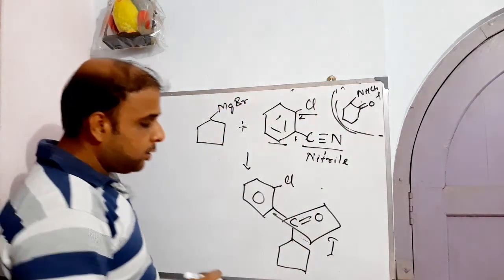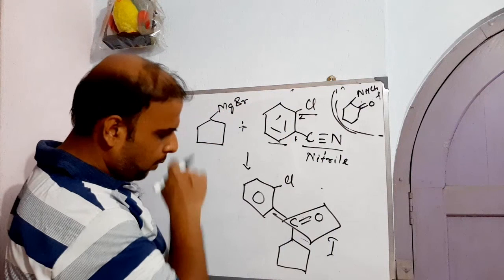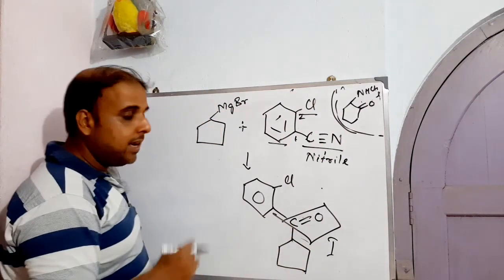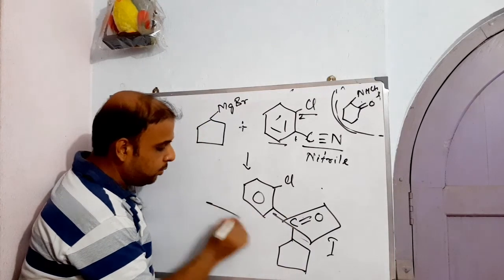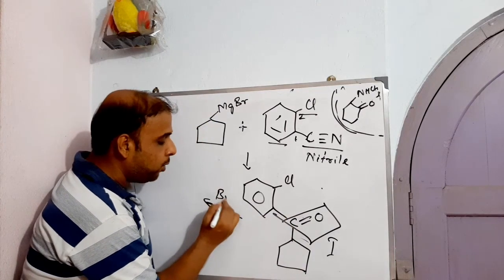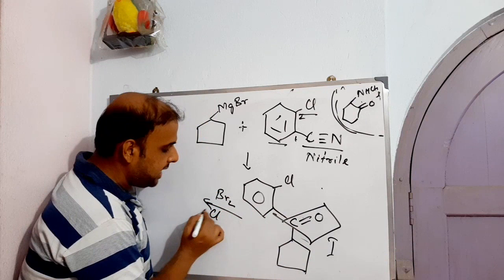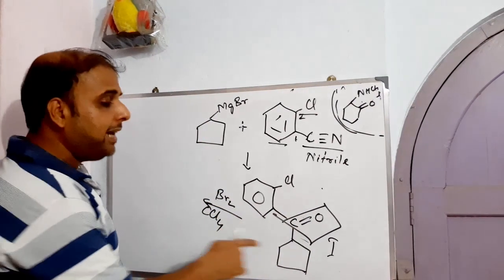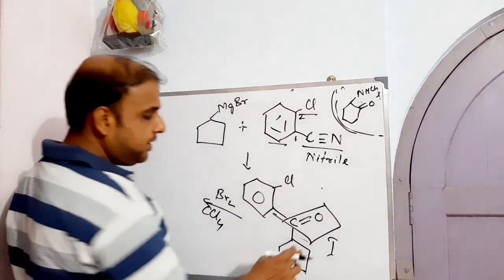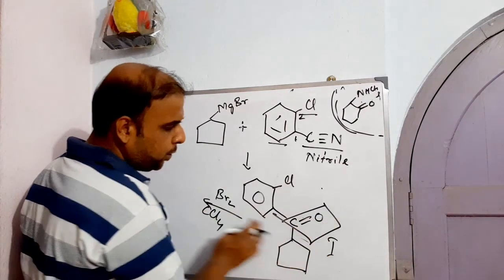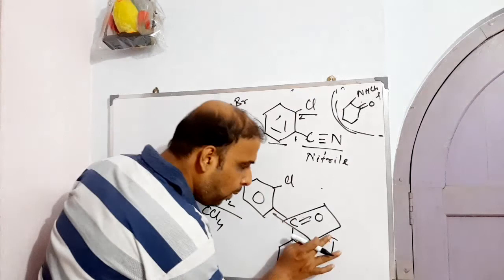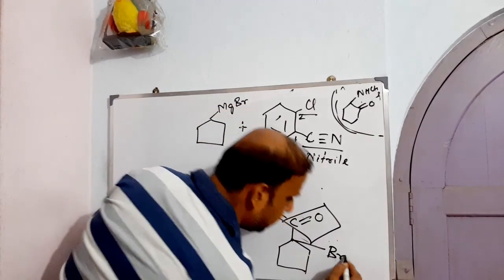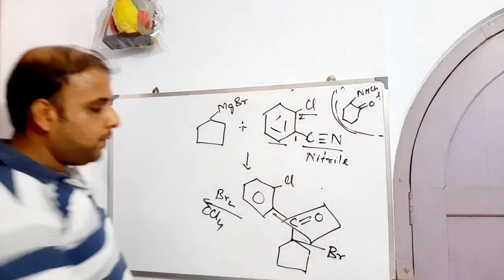So what next? Next will be, we have to brominate this one, because we need to attach something in this position, right? And for that very need, the one should react with bromine, Br2, in presence of CCl4, carbon tetrachloride. So what will happen to this first intermediate? This particular portion will remain same, right? Now what happened to this? On bromination, this area will get brominated, right? So we have got something like this.